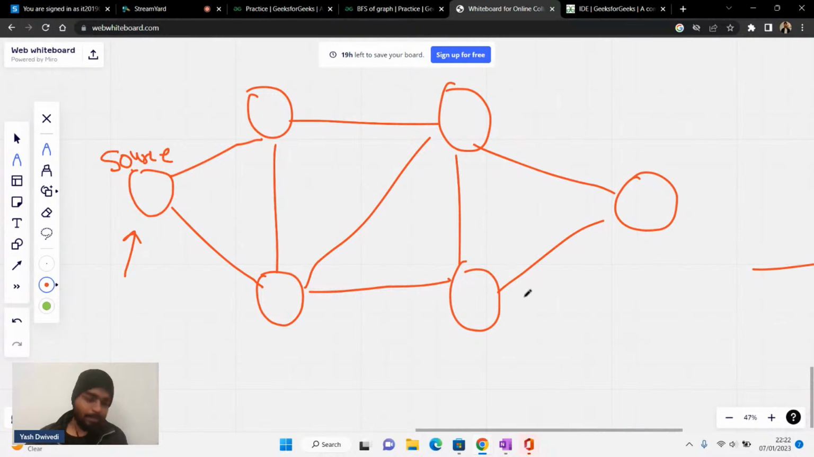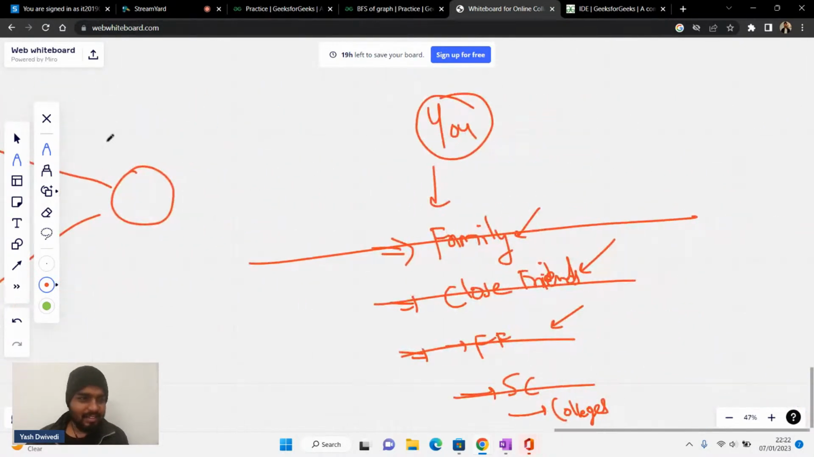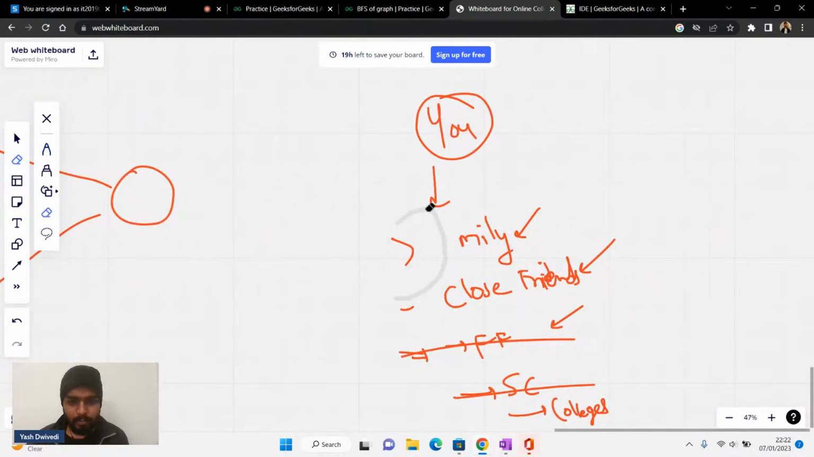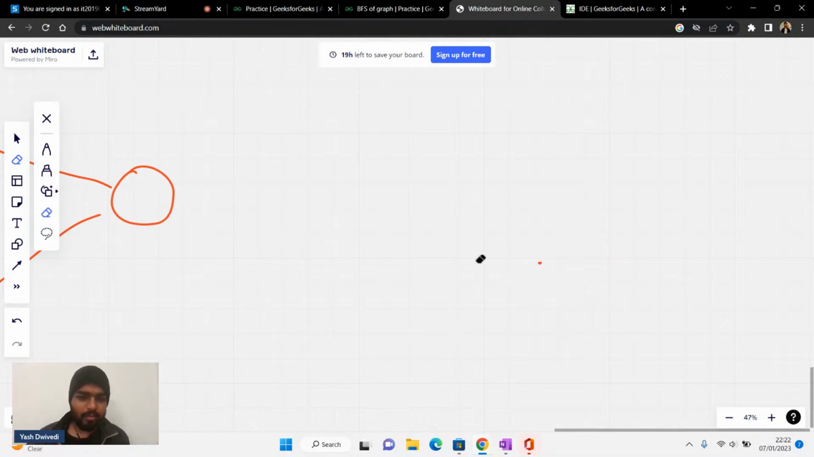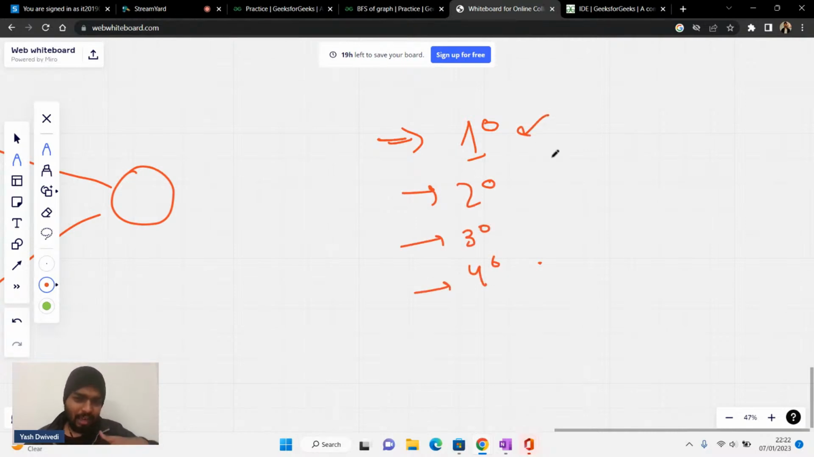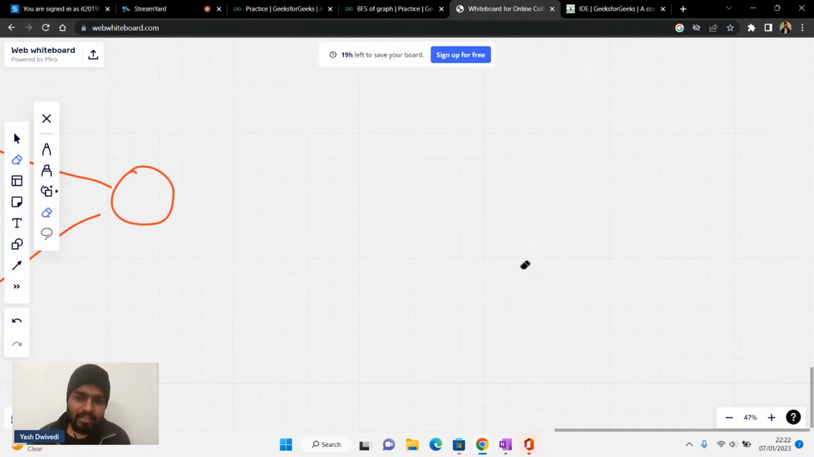Now similarly, can I say this thing if I erase this part here? Let's erase this. Now if I have this part, can I say that I'll visit my 1 degree friends, the closest ones, then the 2 degree, then the 3 degree, then the 4 degree? Basically the closer ones, then the next level, then the next level, then the next level. The same thing is being applied by us in BFS also.